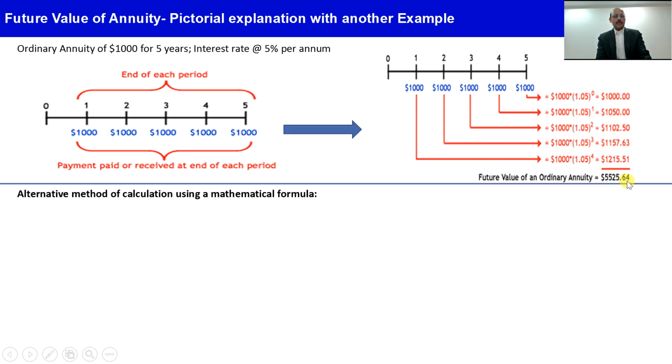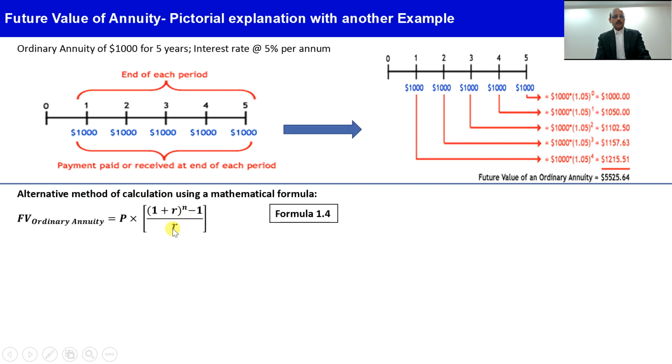Now alternatively, if we have to do this calculation for a longer period of time, it will take a very long time and it will be a very tedious exercise. So there is a mathematical formula by which we can calculate this future value of annuity. The formula is: future value of ordinary annuity is the principal amount, that is the annuity amount, times (1 plus r) raised to the power n minus 1, and this whole thing is divided by r.